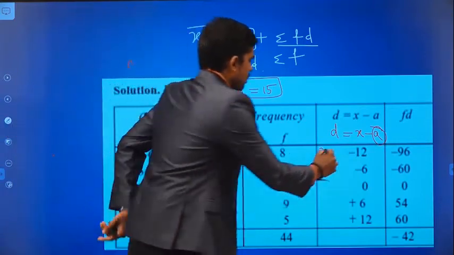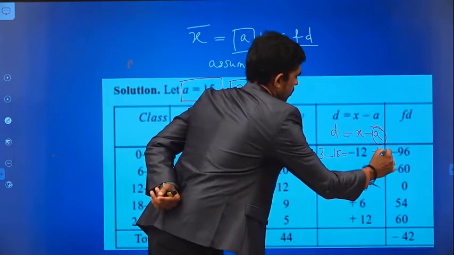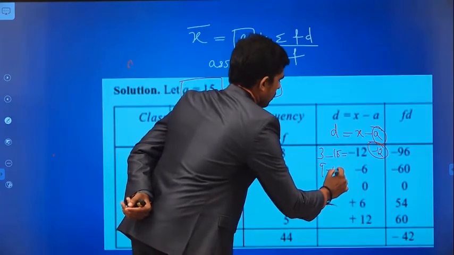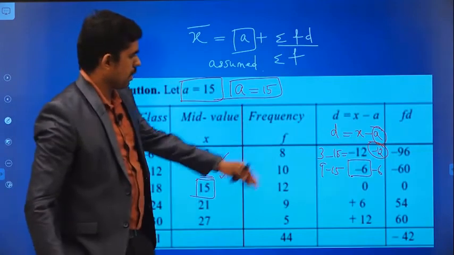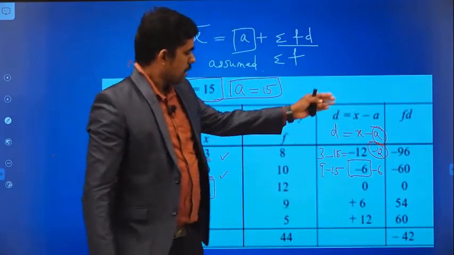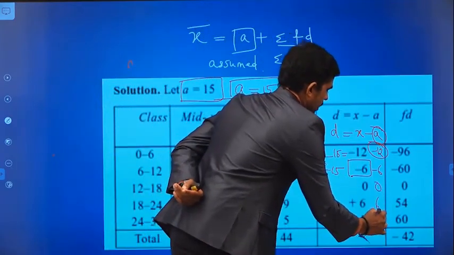So 3 minus 15, I will get minus 12. Similarly, 9 minus 15, I will get minus 6. In this way you can proceed, as we have already done many problems. Here you will get 0, 6 and 12.